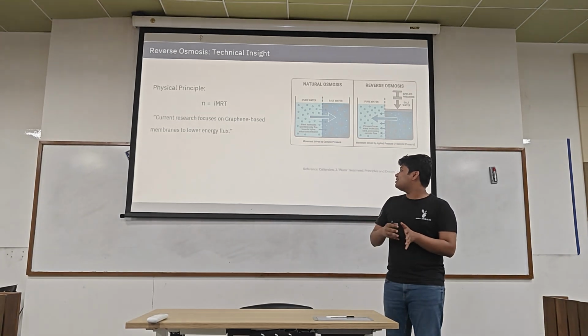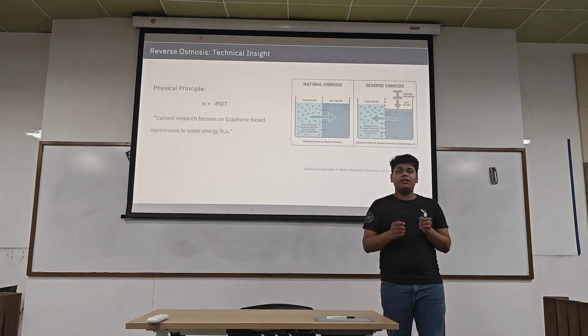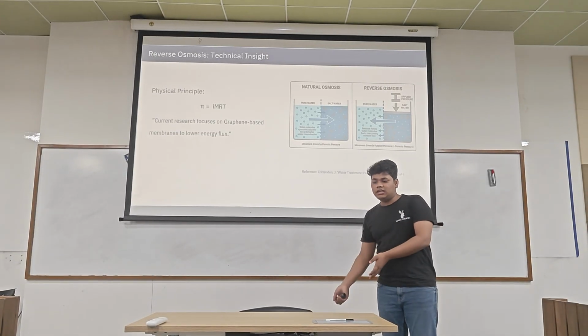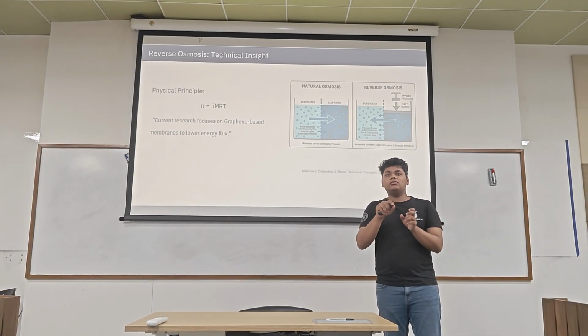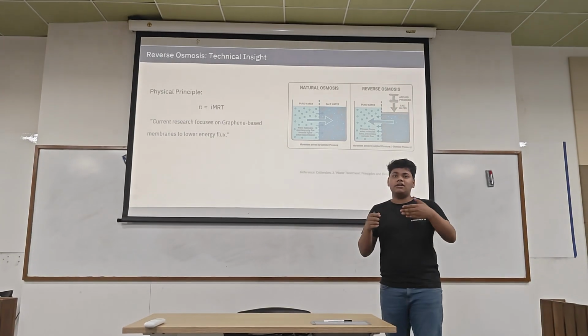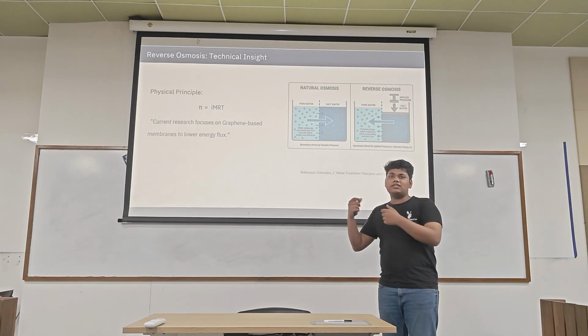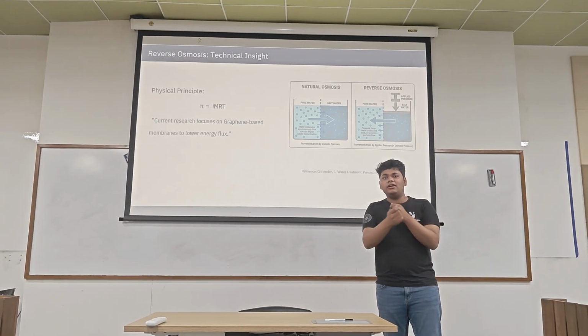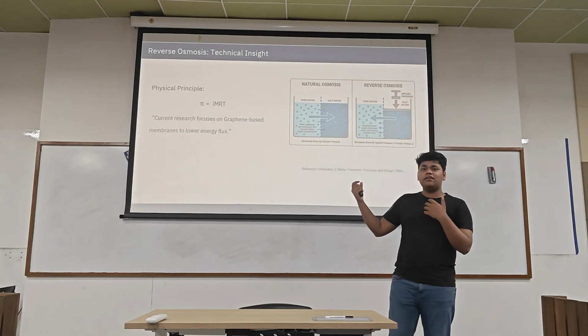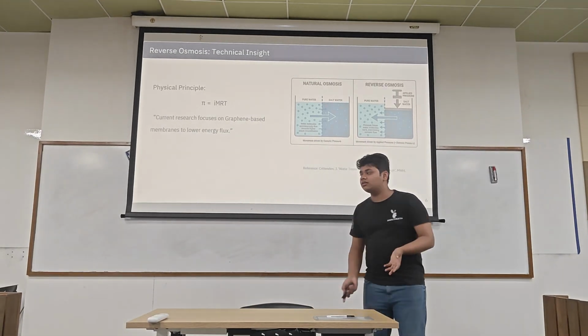But there is research going on into making a graphene-based membrane, which can be easily engineered to make nanometer-scale holes. Since graphene can be really thin, the energy flux we need would be much lesser.